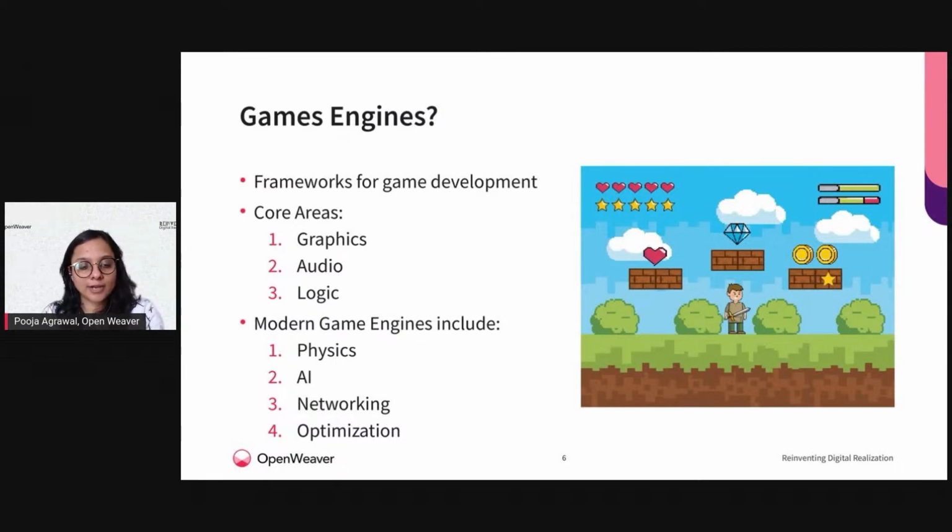So what are the features? We focus more on how better we can render the game. What is the physics behind the gaming engine, the sound, the scripting, the animation, the artificial intelligence, the networking, how many different players can play the particular game all together, how the game would load, how things will stream, the memory management.